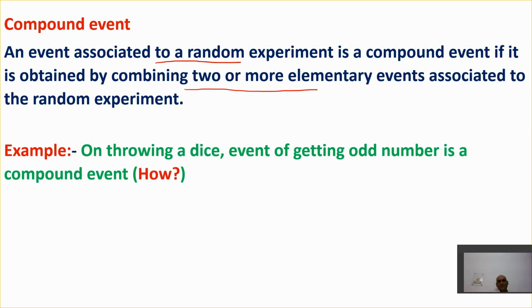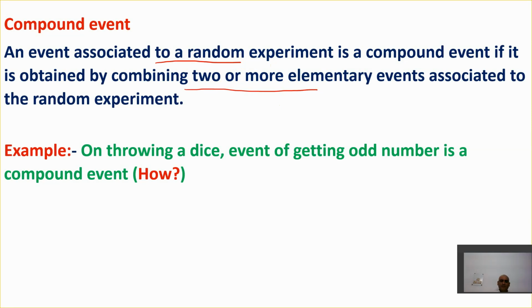Just now we discussed what an elementary event is: all the possible outcomes. Two or more elementary events means two or more possible outcomes.